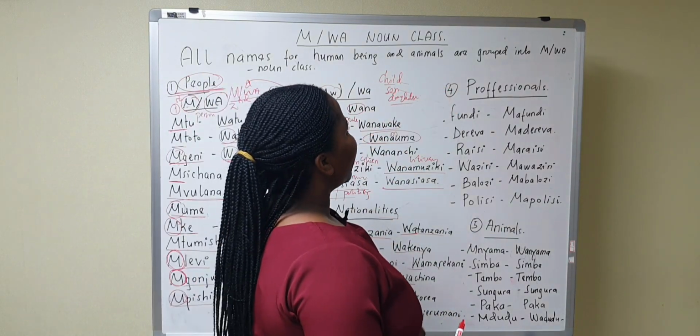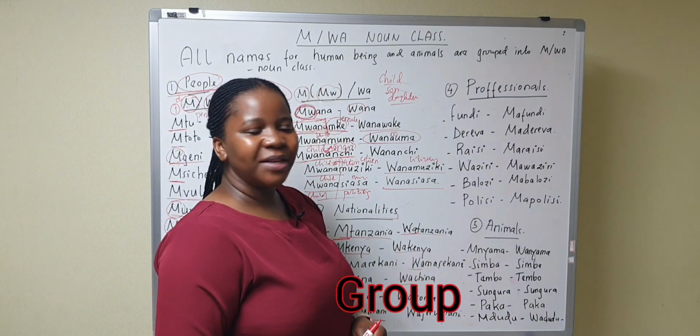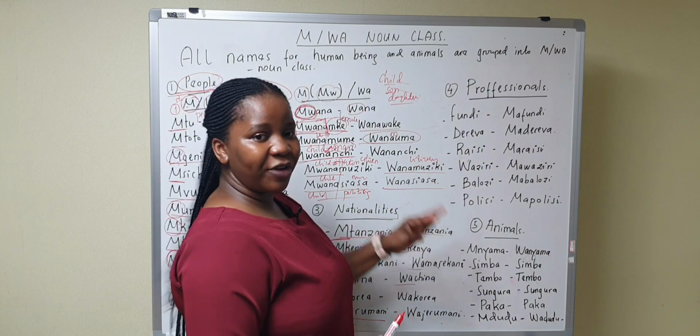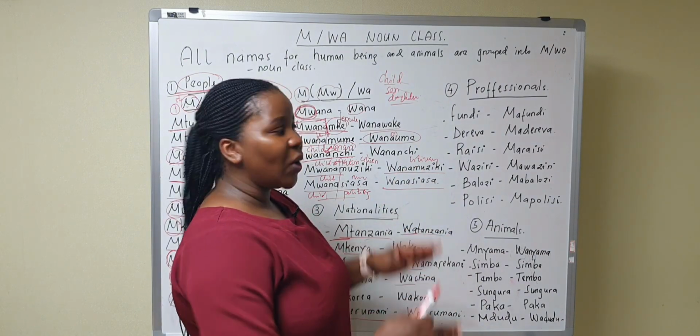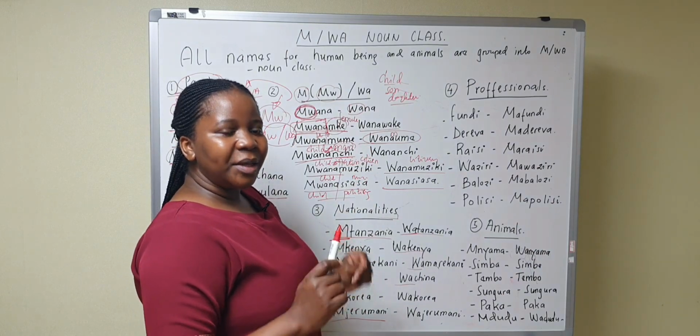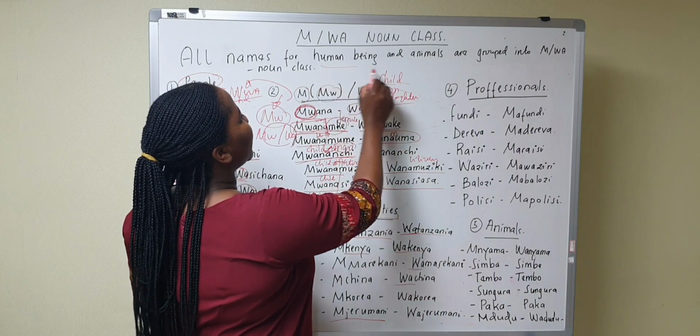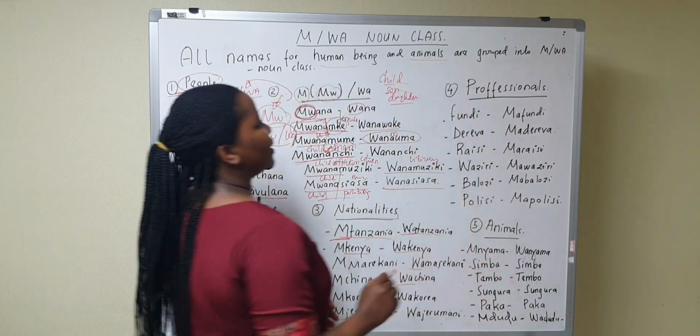Let's see another class, the class for professionals. So this class is for professionals, but also is in class 1 and 2. As I said previously, this class is for human beings and animals.